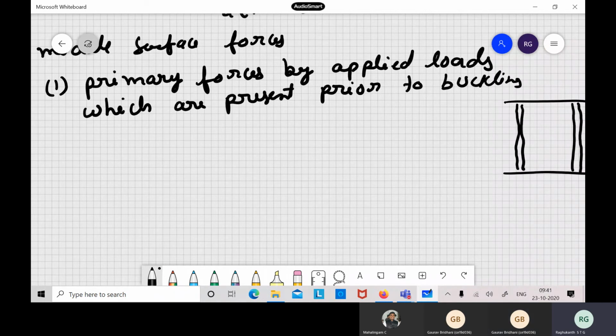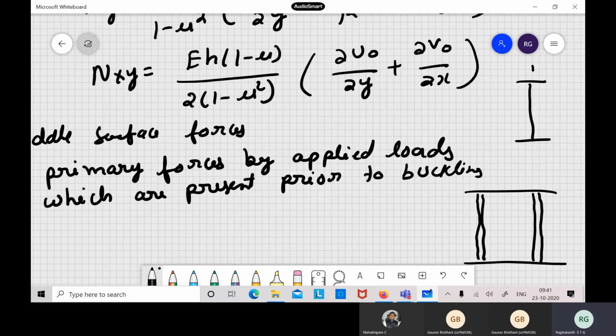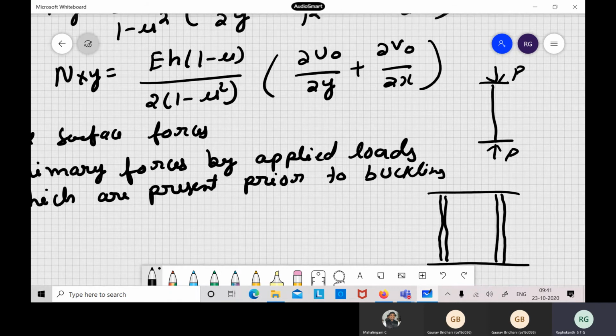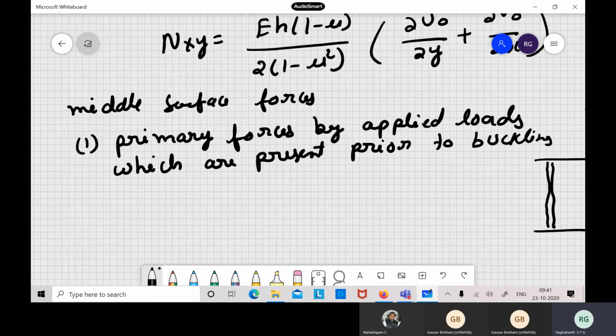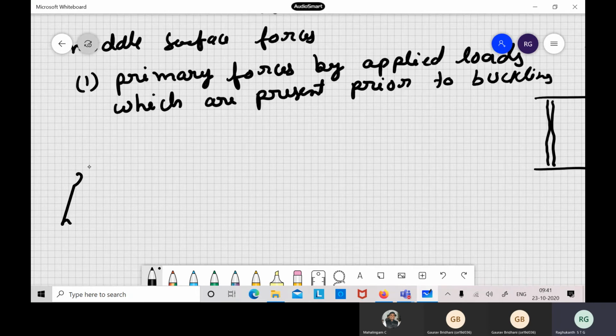Hoop stresses, okay. So before buckling also, when you apply load on a cylindrical shell, you will have these hoop stresses. What is a hoop stress? Hoop stress is nothing but a circumferential stress. So we have already said, right? Our philosophy was, if I have a column subjected to a load, before buckling nothing happens here, but suddenly, when P reaches P critical, you have this type of thing. So here also, in shell structures, we have to divide them into two pieces. One is the primary forces caused by the applied loads, which are present prior to the buckling, and then the secondary forces.